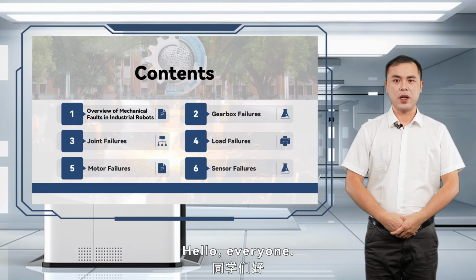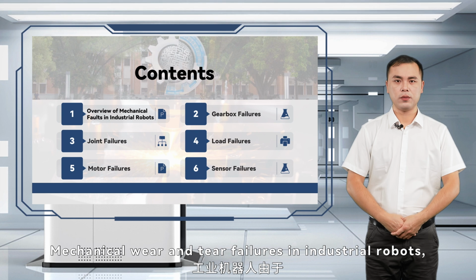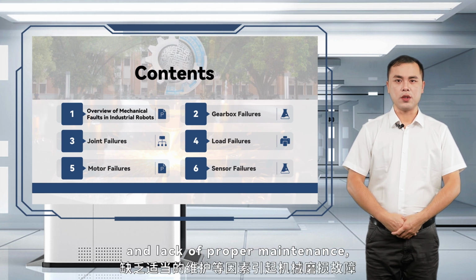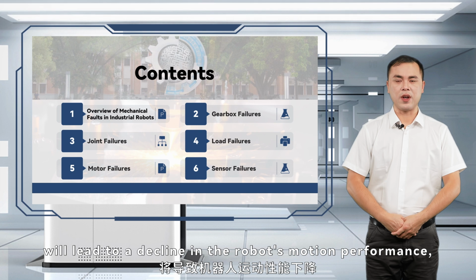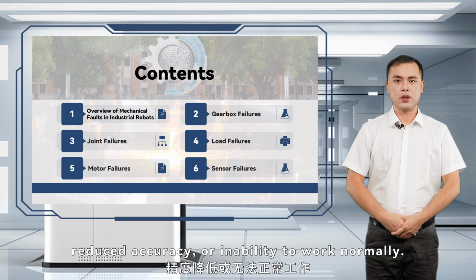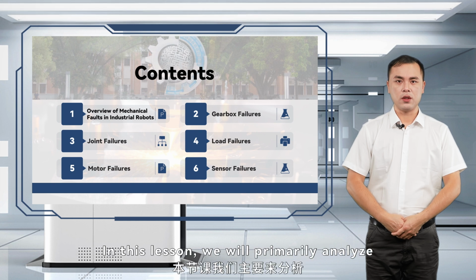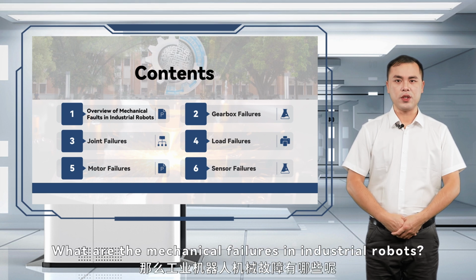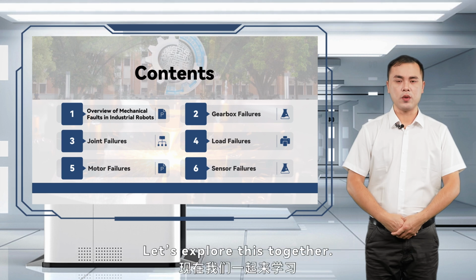Hello, everyone. Mechanical wear and tear failures in industrial robots, caused by factors such as prolonged operation, overload, and lack of proper maintenance, will lead to a decline in the robot's motion performance, reduced accuracy, or inability to work normally. In this lesson, we will primarily analyze mechanical failures in industrial robots. What are the mechanical failures in industrial robots? Let's explore this together.